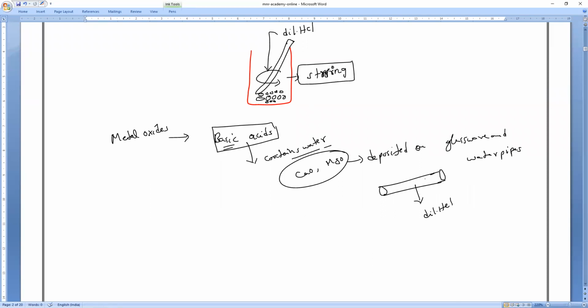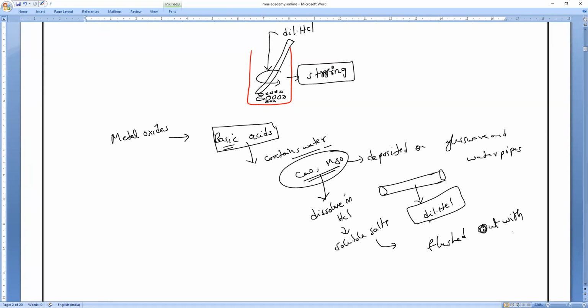That is why for cleaning purposes we use HCl. All of this will dissolve in what, everybody? It will dissolve in HCl and form soluble salts, and these soluble salts will be flushed along with the water. Is it okay, guys? Understand, Harish? So that is why to clean these water pipelines we use dilute hydrochloric acid, which we call a descaling agent.